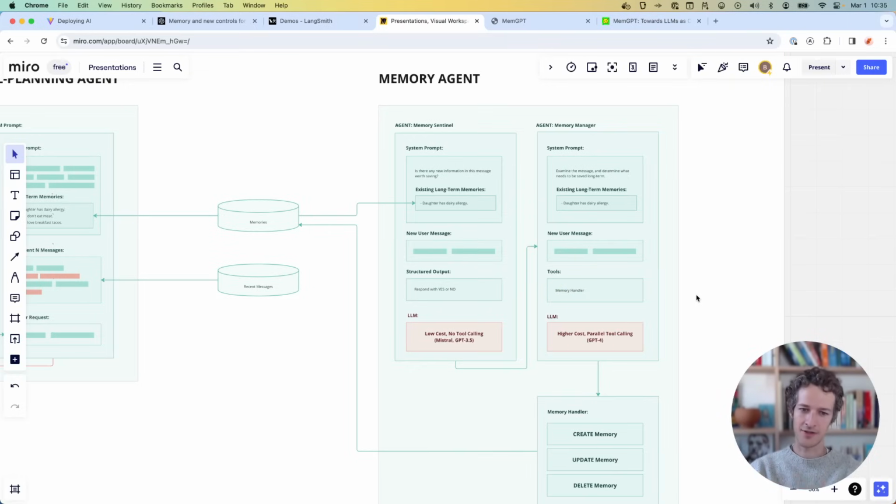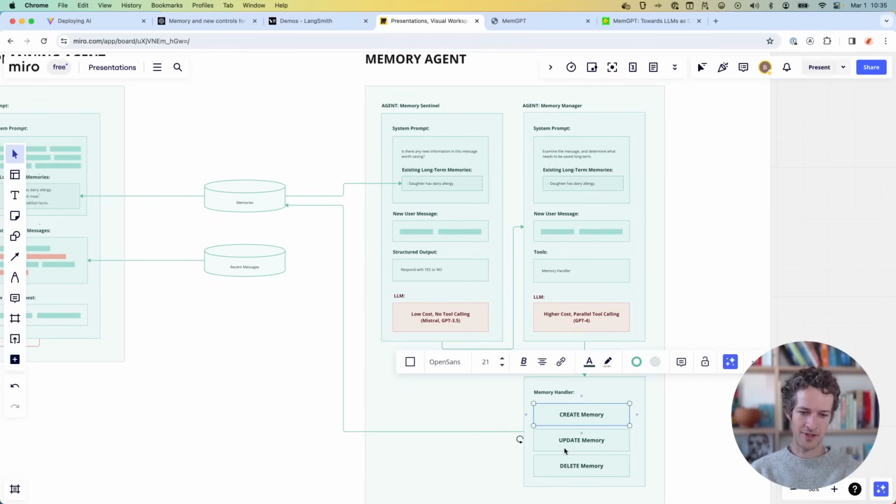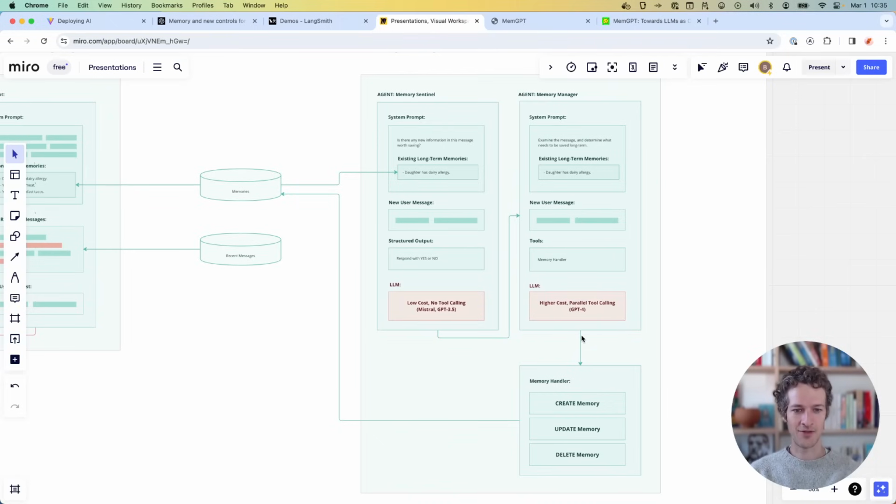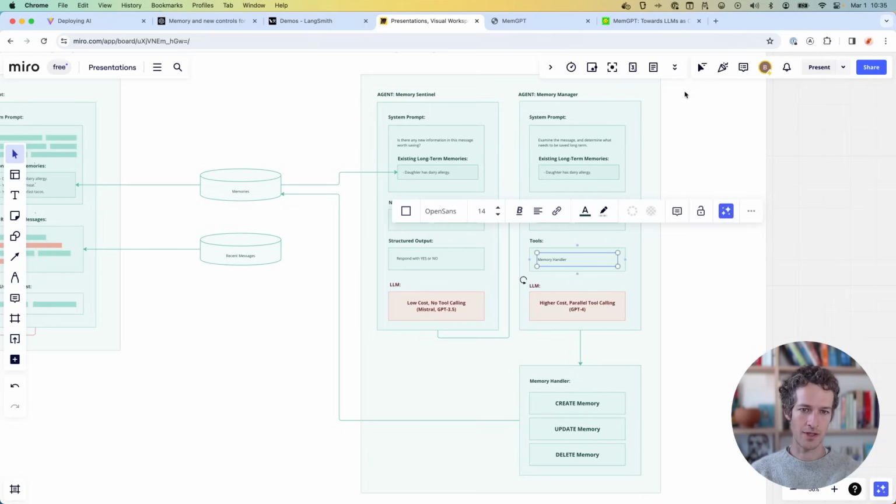And that tool caller gets all the information it needs to create, update, or delete a memory: what the memory is, what attributes it has, or what category it is, etc. So it's extracting all of that. Use whatever database tools you're going to use, but this is how I'm now creating, updating, and deleting my memories, through a tool caller.